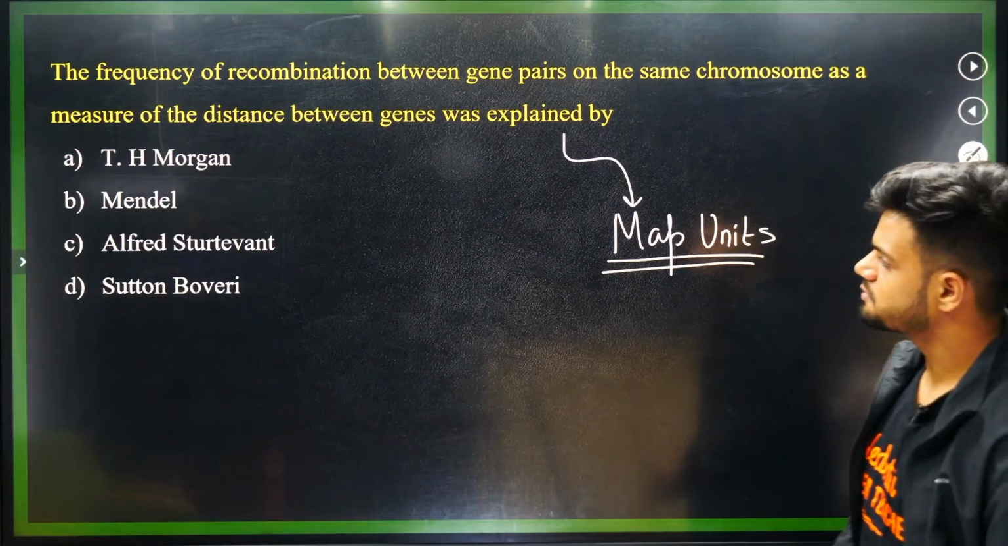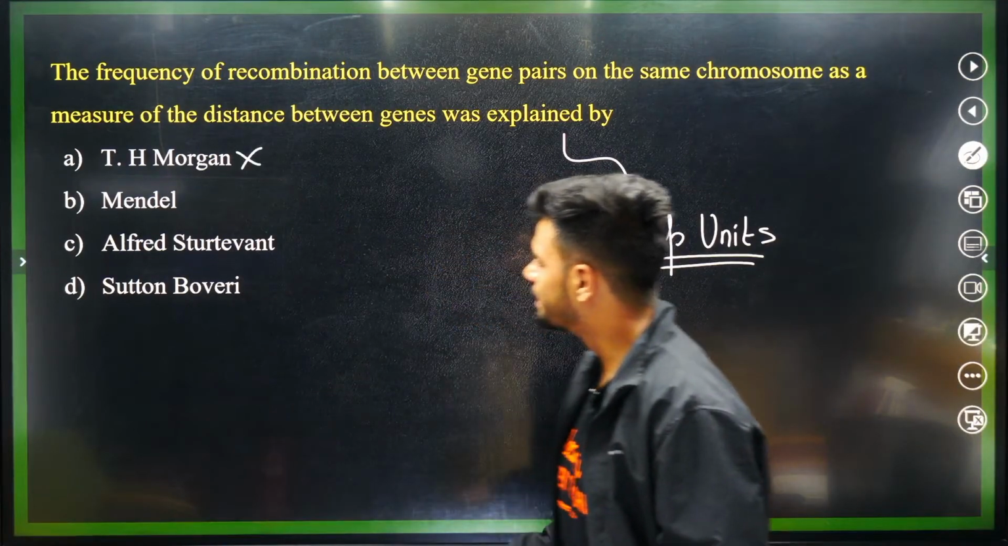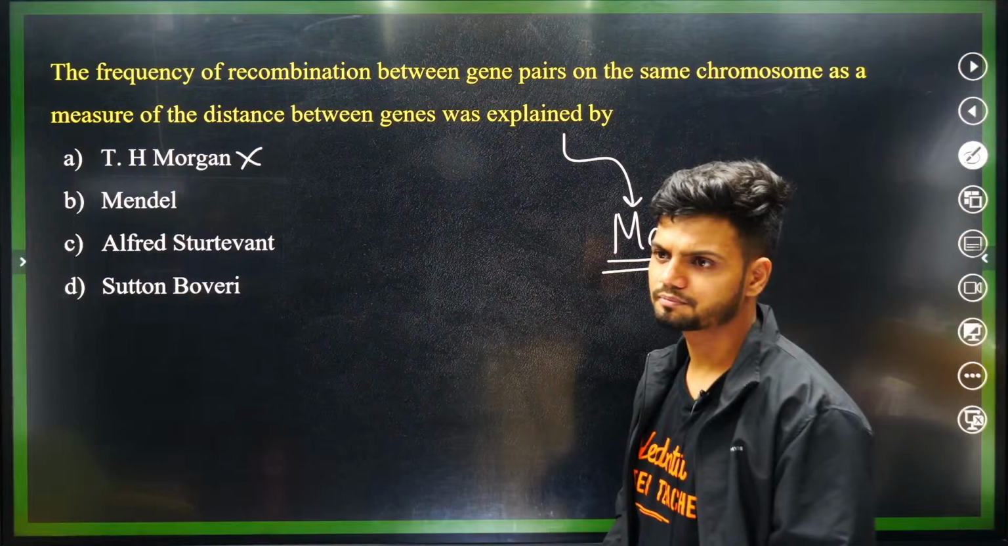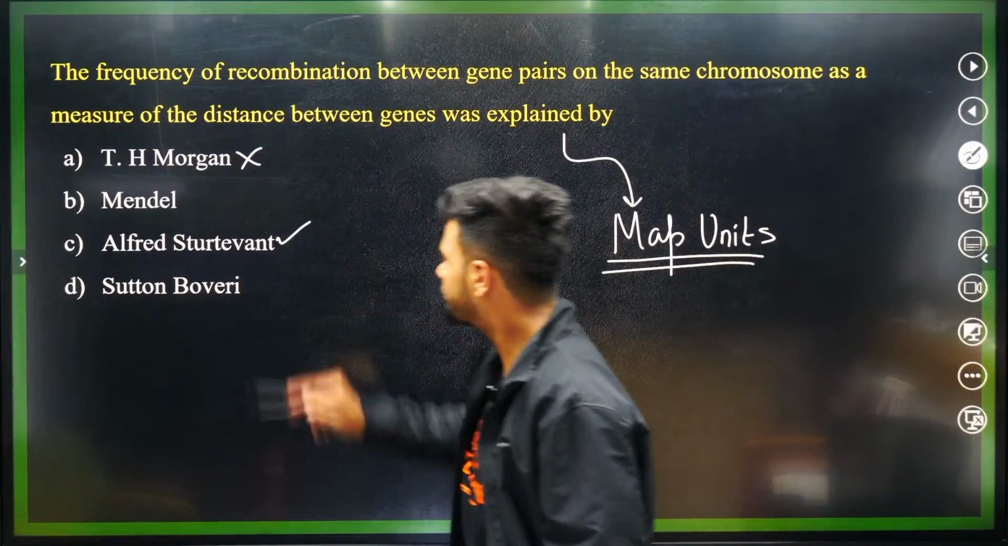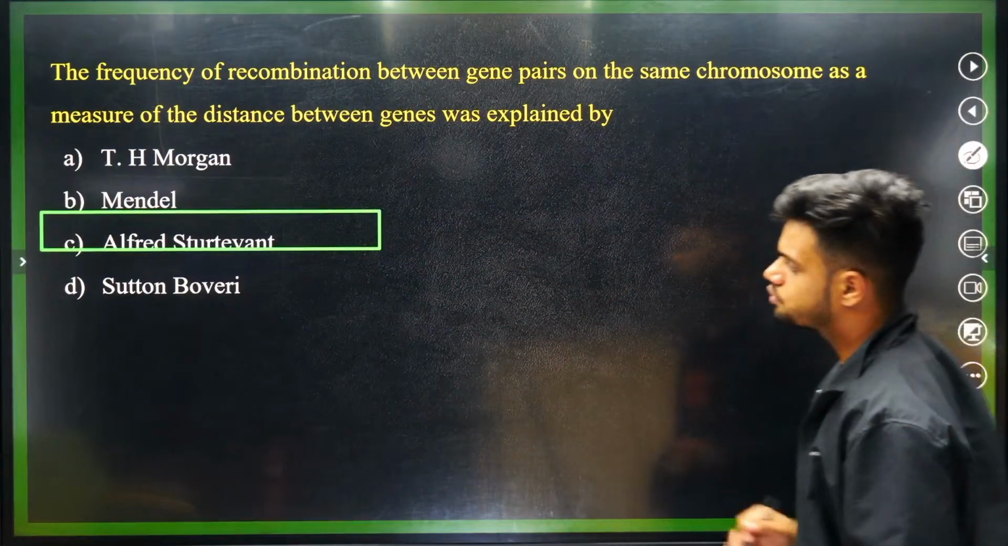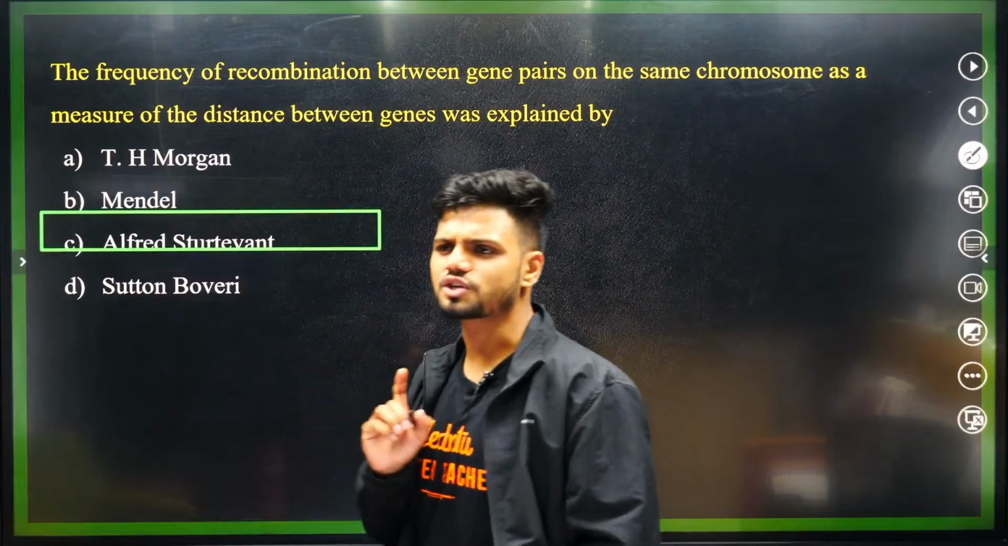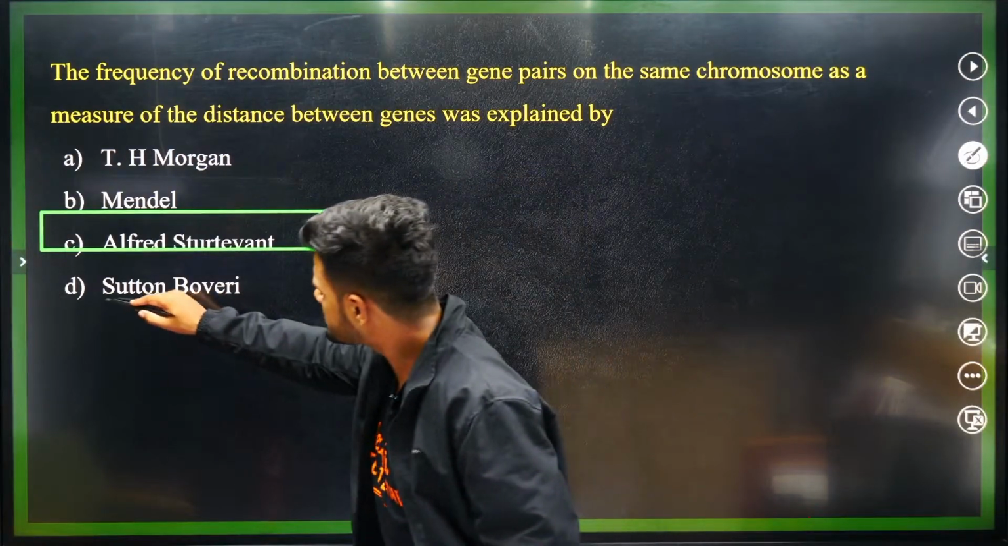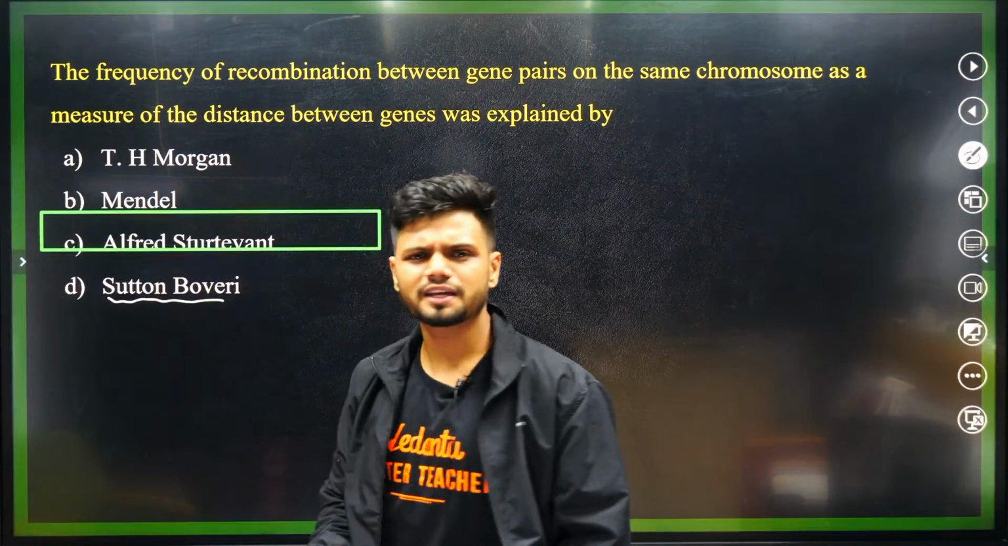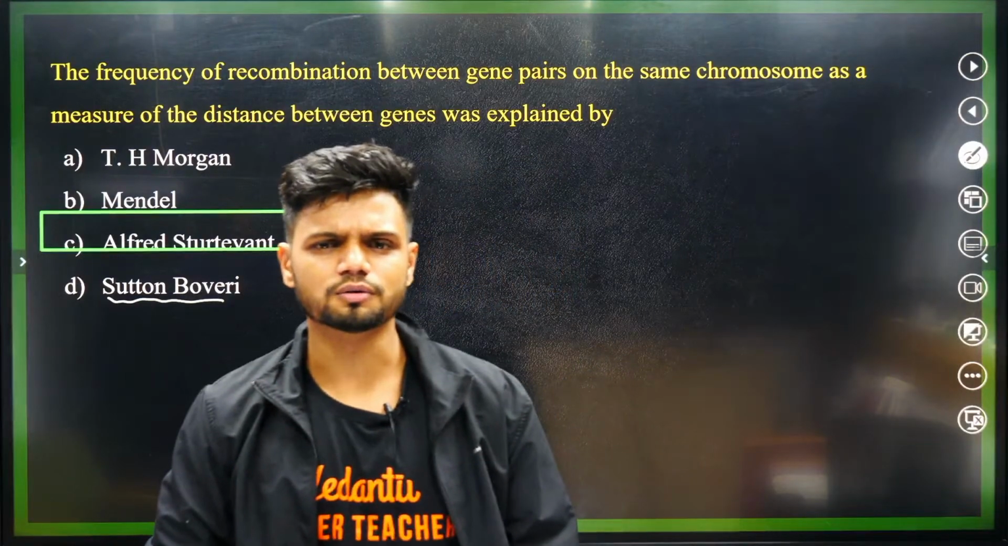T.H. Morgan is not the answer, obviously. Mendel, Alfred Stewart Went, Sutton and Boveri. Exactly, Alfred Stewart Went. Now students, you tell me, everyone in the chat, Sutton and Boveri, what did they give? They gave some theory, no?